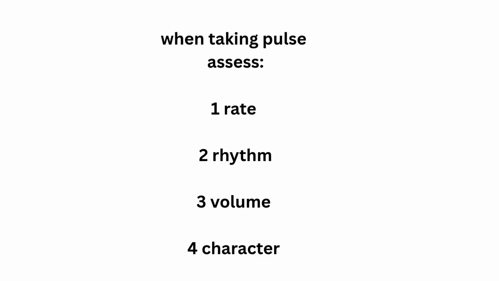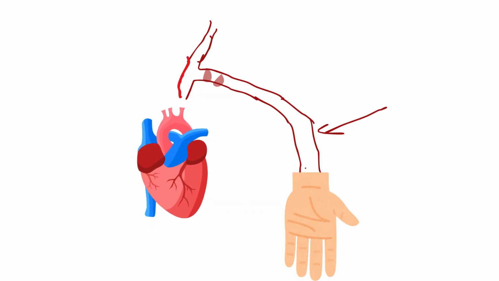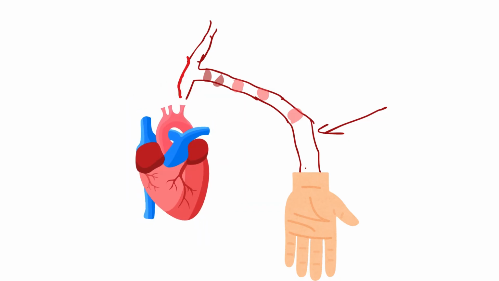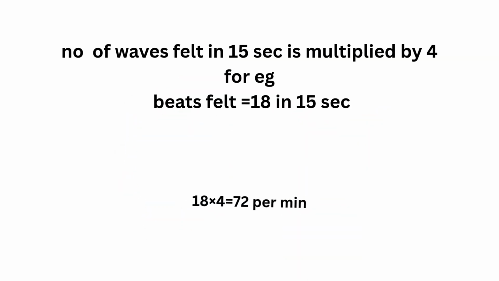Let's understand each of these terms. Rate. It is the number of pulses occurring in 1 minute. Whenever the heart contracts, blood in the left ventricle is pushed out of the heart into arteries. The blood creates a wave in the arteries, which is felt over these arteries. Each heartbeat corresponds to each pulse felt. So, if we get 18 pulses in 15 seconds, then we multiply the number of pulses by 4 to get beats occurring in 1 minute. That will be 72 beats in 1 minute.